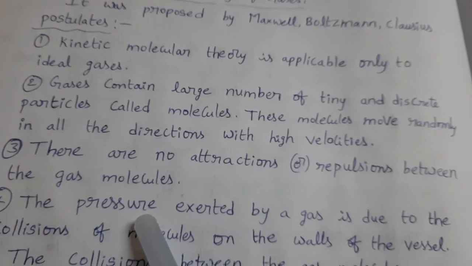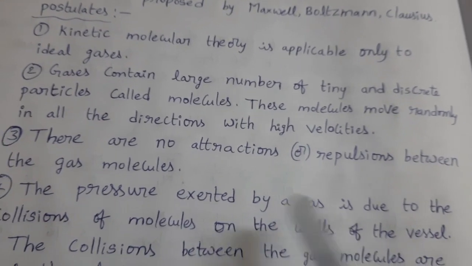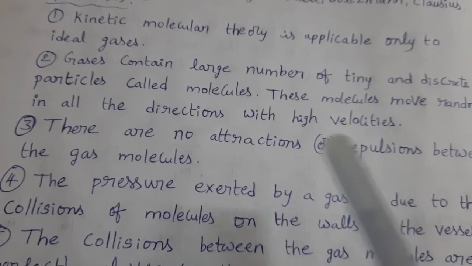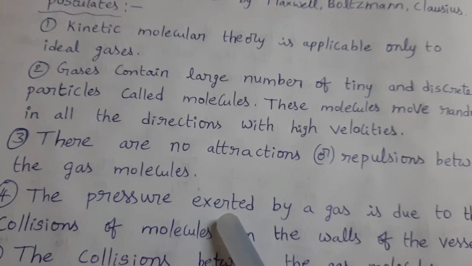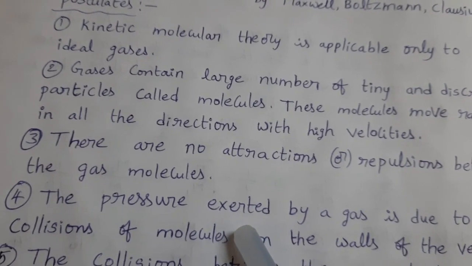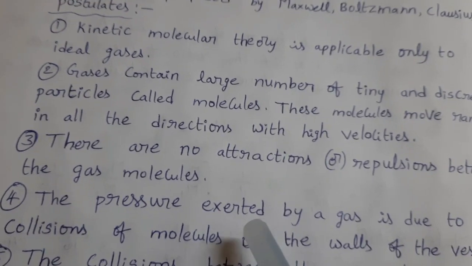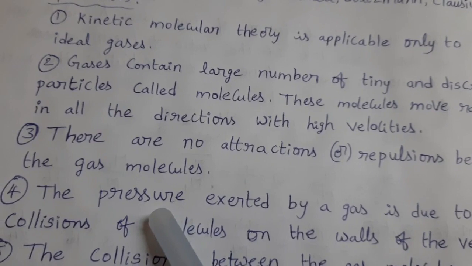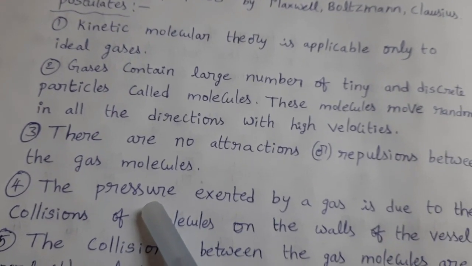The pressure exerted by a gas is due to the collisions of molecules on the walls of the vessel. So, due to the random motion, gas molecules can collide with the walls of the container, then they exert some force on the walls of the container. That is nothing but pressure. In this way, gases exert pressure.